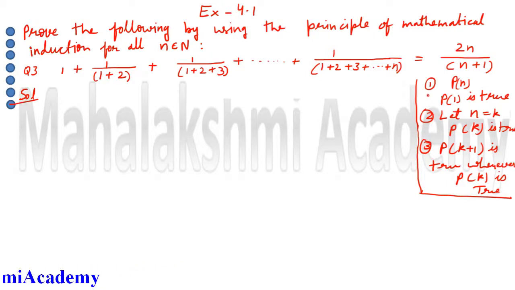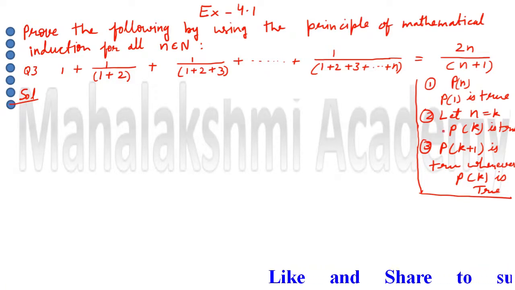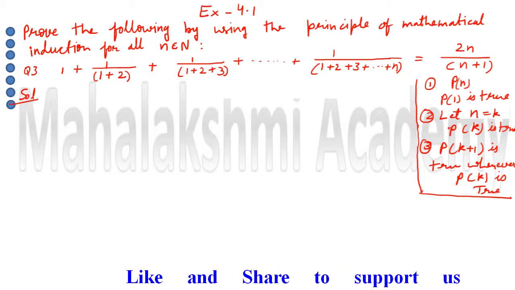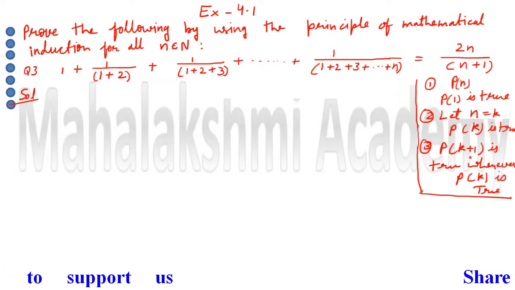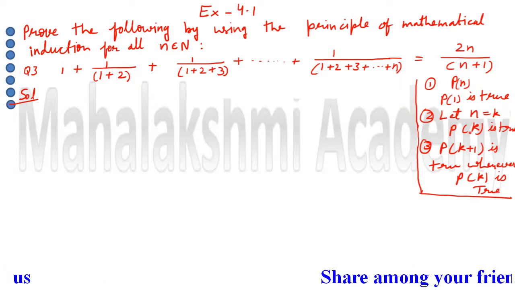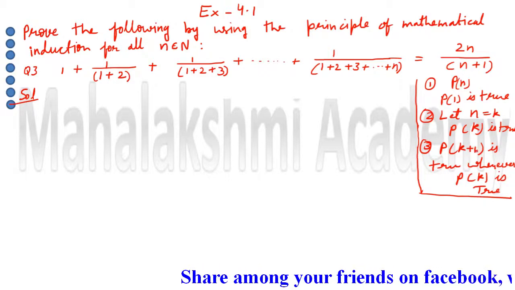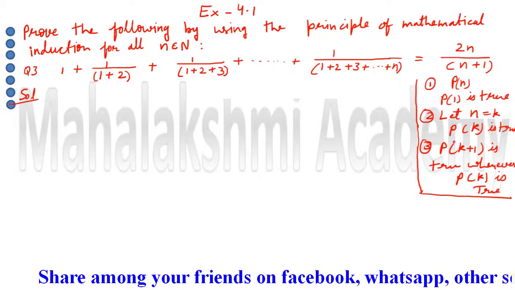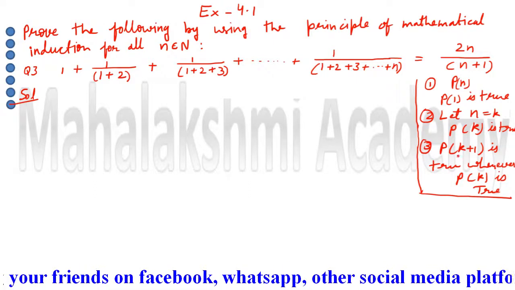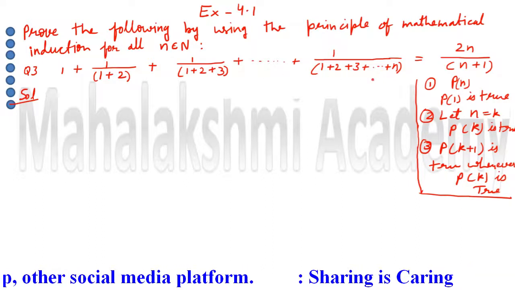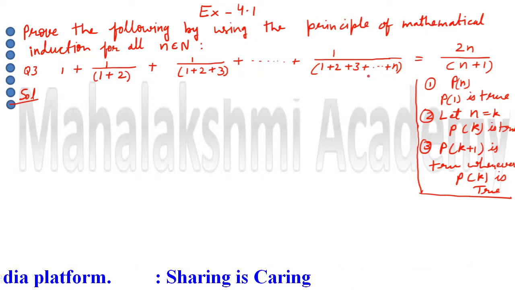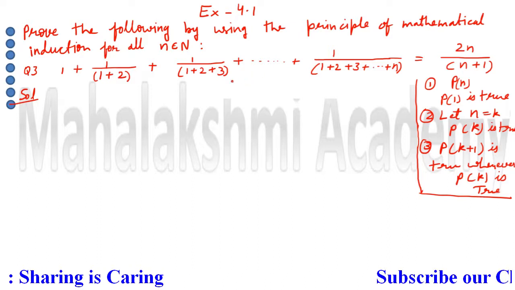Step by step we have to proceed. First we have to do the first step. If it is satisfying, then only we move to the second step. In the second step nothing is there to prove, it's only an assumption. And after these 2 steps, the third step is very crucial. We have to prove Pk plus 1 is true whenever Pk is true, with the help of Pk. If we are successfully able to satisfy all these 3 conditions, then we write that with the help of the principle of mathematical induction, this given statement is true for all natural numbers. So we will start.